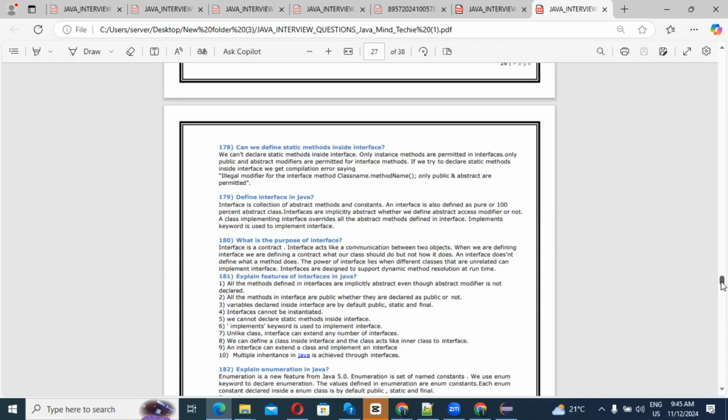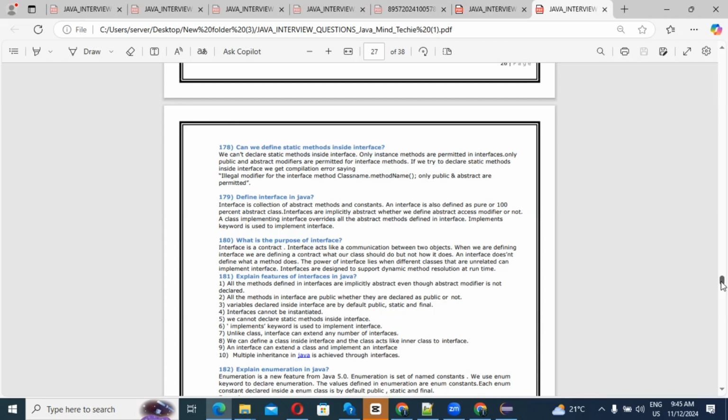Variables declared inside an interface are by default public, static, and final, whether you define them or not. Interfaces cannot be instantiated. This is also one feature. We cannot declare a static method inside an interface. This is also one feature. The implements keyword is used to implement an interface. Unlike a class, an interface can extend any number of interfaces.